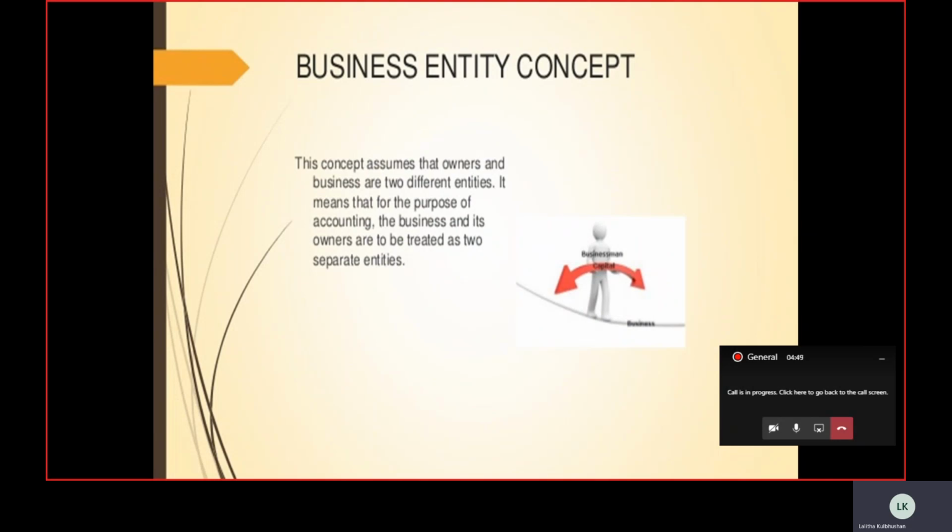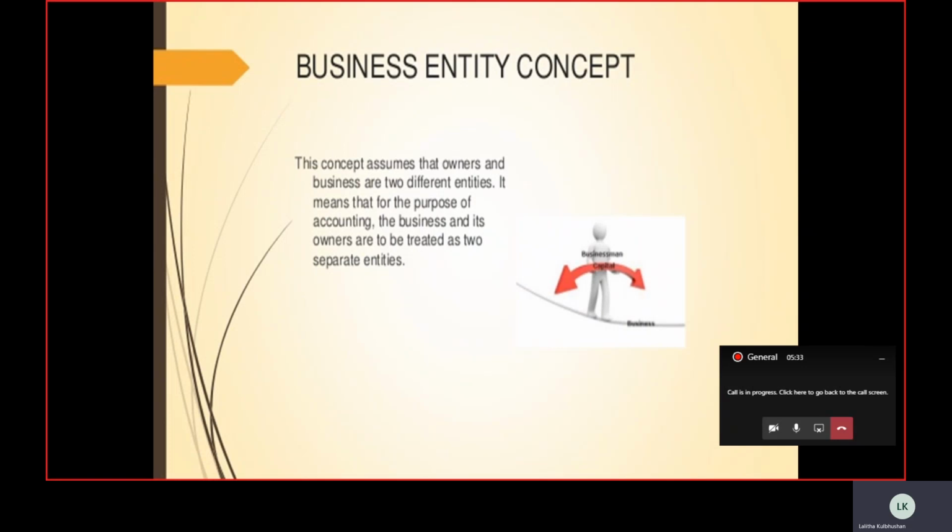As per this principle, the owner of a business needs to be separated from the business. That means the personal transactions of the owner need to be kept separate from those of the business. The basic purpose is to maintain transparency and proper systematic financial records of the business. To avoid any confusion between the owner and the business, this principle says they need to be treated as separate entities, separate individuals.